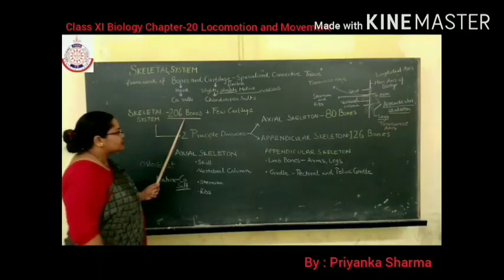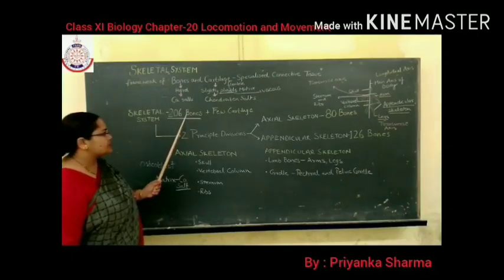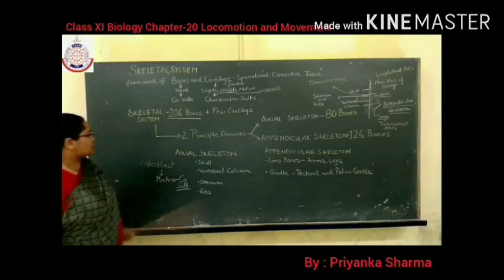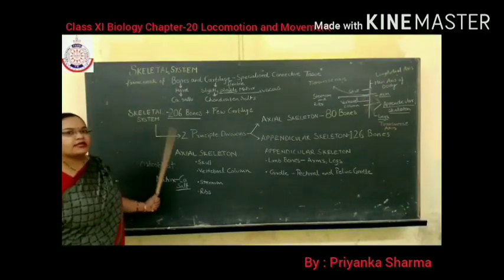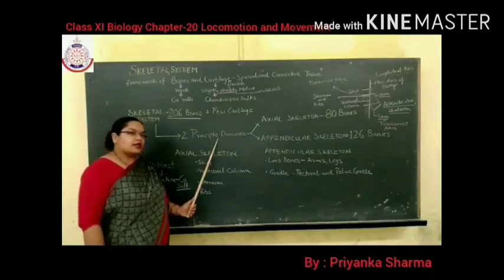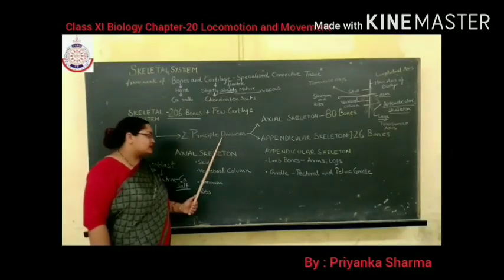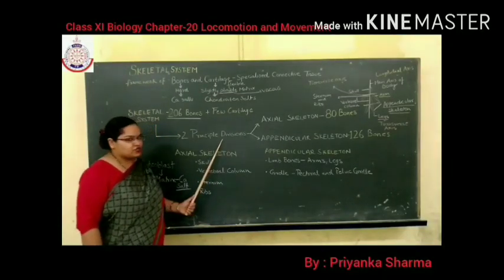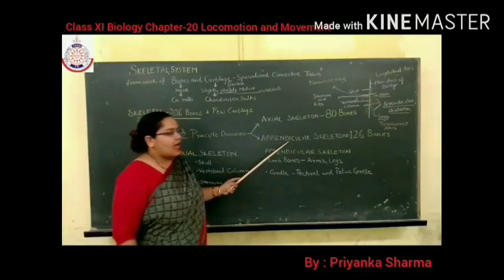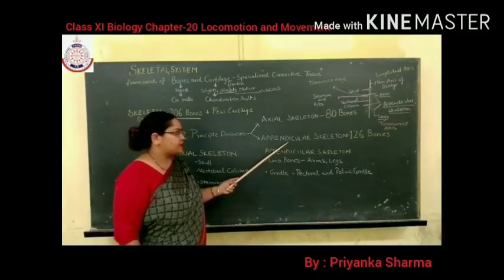Now the human skeletal system has two principal divisions. These are axial skeleton and appendicular skeleton.